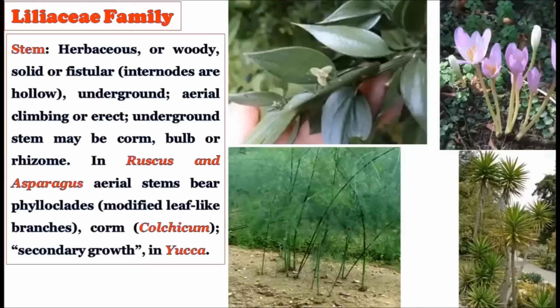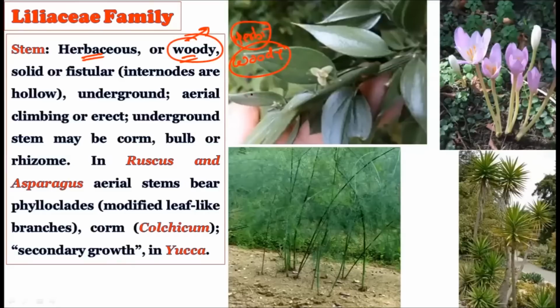Now see how the stem is there. See, the stem is herbaceous. Of course, the majority of members are herbs. So the herbaceous stem is there, and some are trees, so a woody stem is also there. See, this is a very contrasting point. In a monocotyledonous plant, generally we do not find the tree habit or the woodiness, because the secondary growth is completely absent.